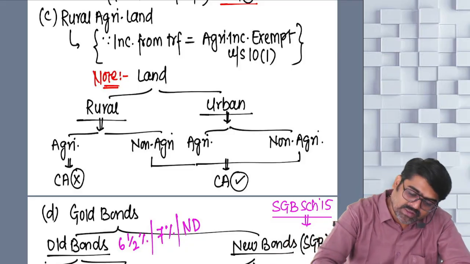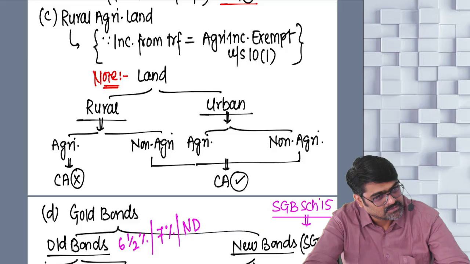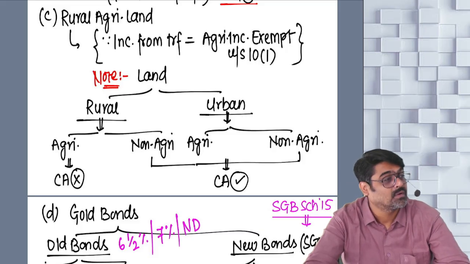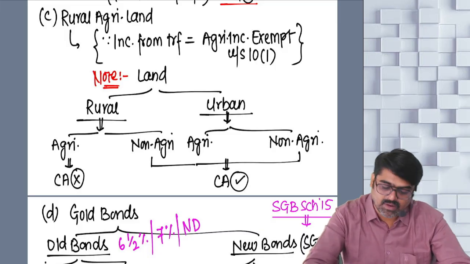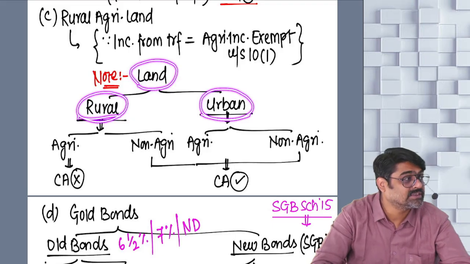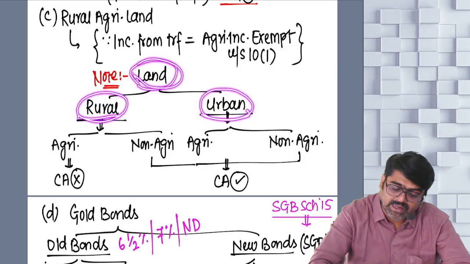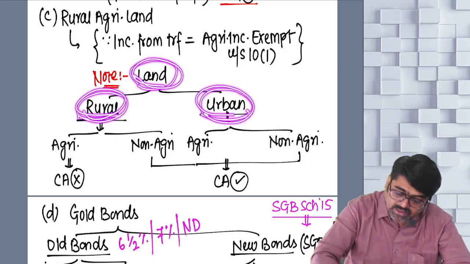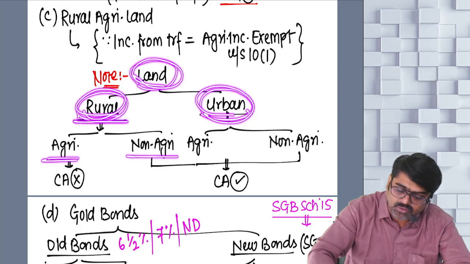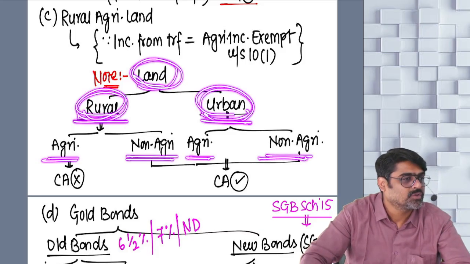Understood? So which land is excluded? All land will be excluded, no? Any land? Only the rural land. No, rural agricultural land. So now land can be rural, land can be urban. And I have already explained yesterday which type of land is a rural land, which type of land is an urban land. Yes or no? I'm not going to explain that again. Okay? So now tell me, land can be rural, land can be urban. In the rural area, you can have agricultural land also, non-agricultural land also. In the urban area, you can have agricultural land also, non-agricultural land also. So which land is excluded?